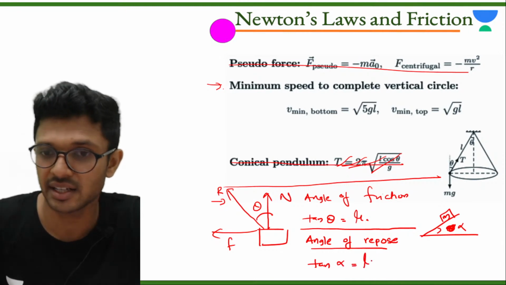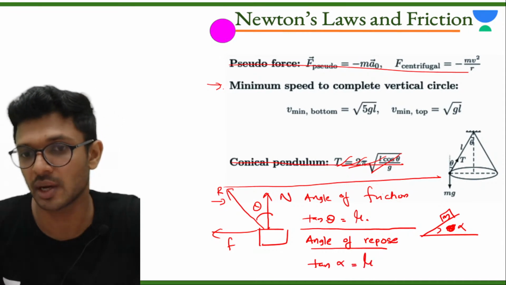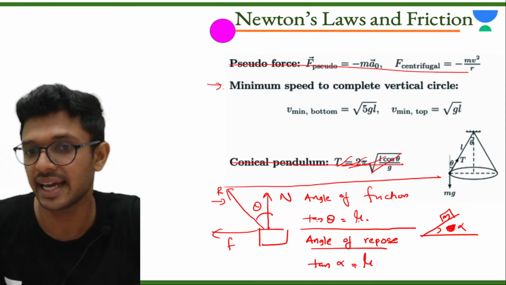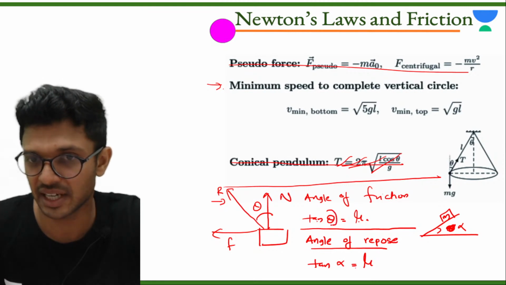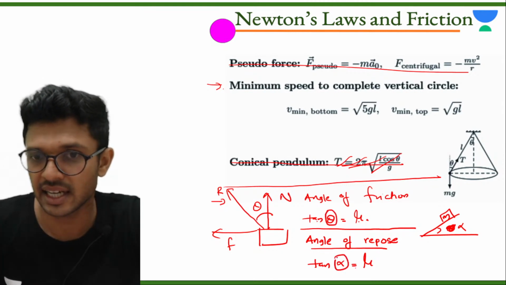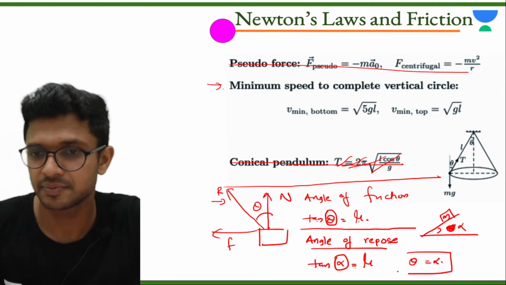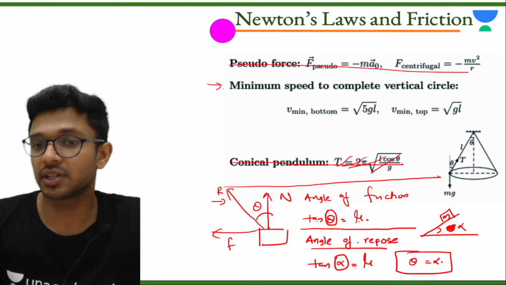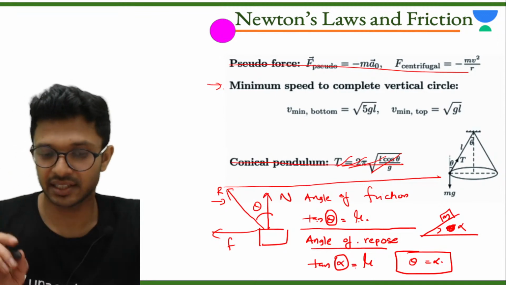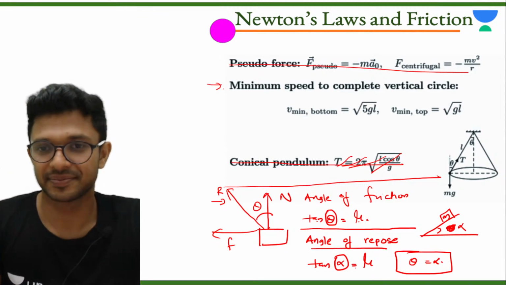Tan of alpha is also equal to mu. So comparing, tan theta is equal to mu and tan alpha is equal to mu. As the left hand side is the same, the right hand side will also be the same, which says theta will be equal to alpha. Matlab angle of friction and angle of repose are one and the same. Their magnitude will be the same.